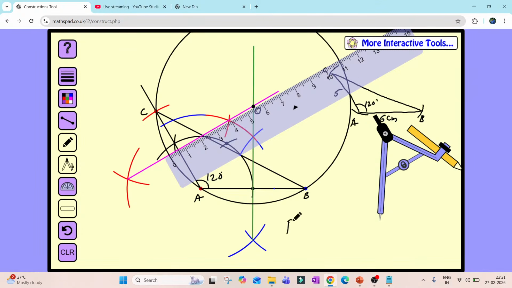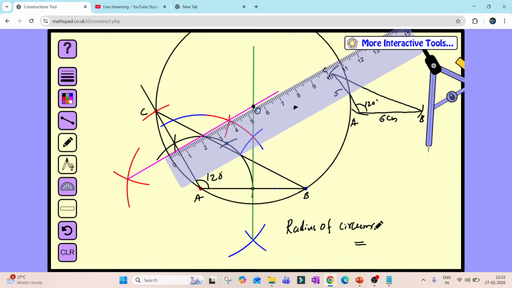You should write, therefore, the radius of the circumcircle. Why is it circumcircle? Because it is touching all the vertices of the triangle. Radius of the circumcircle is equal to 5.5 centimeter.